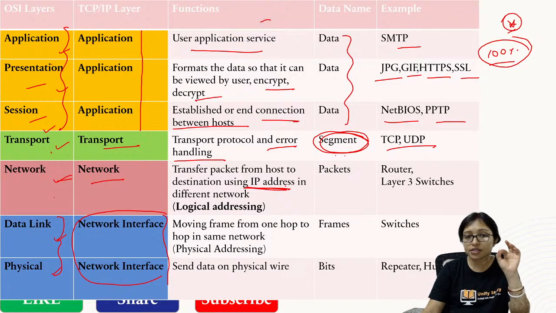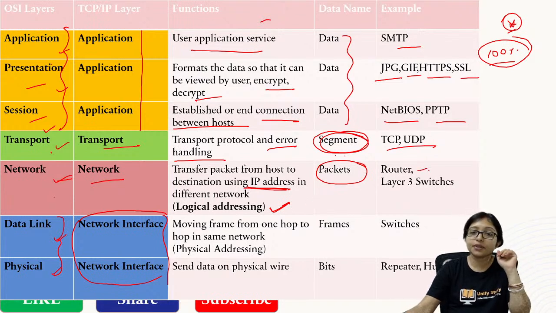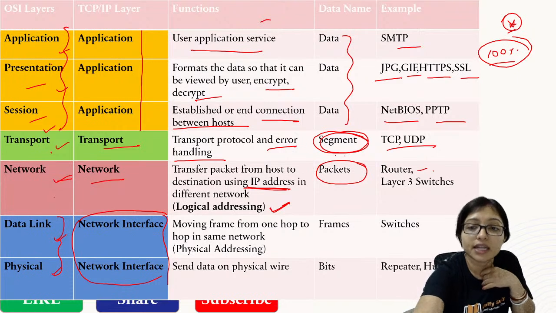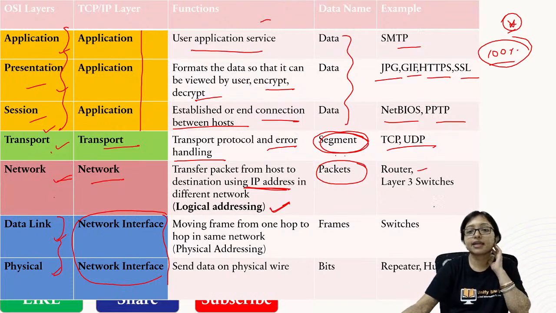The network layer is related with IP addressing. Here an IP address is required from one network to another network. When a packet is transmitted, the name here is packet. Packet will be transmitted with the logical addressing in the network layer. The devices we are using in this layer are routers and layer-3 switches.